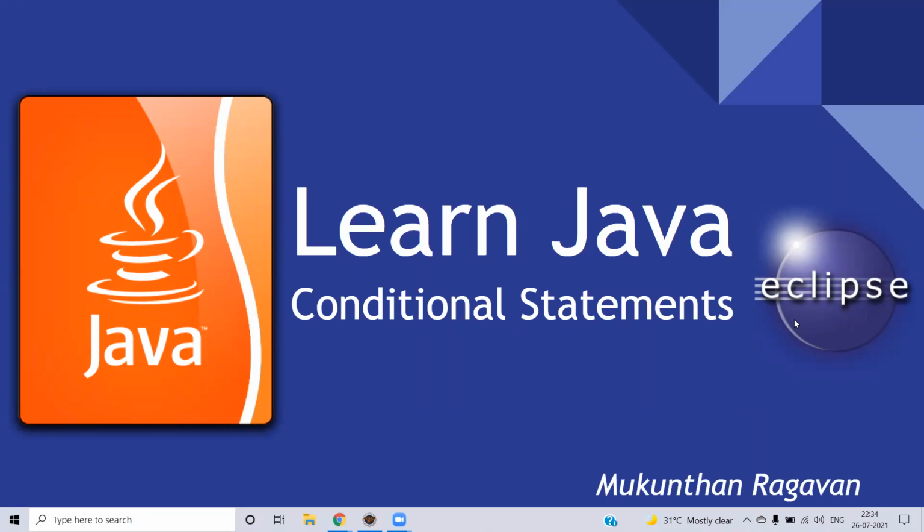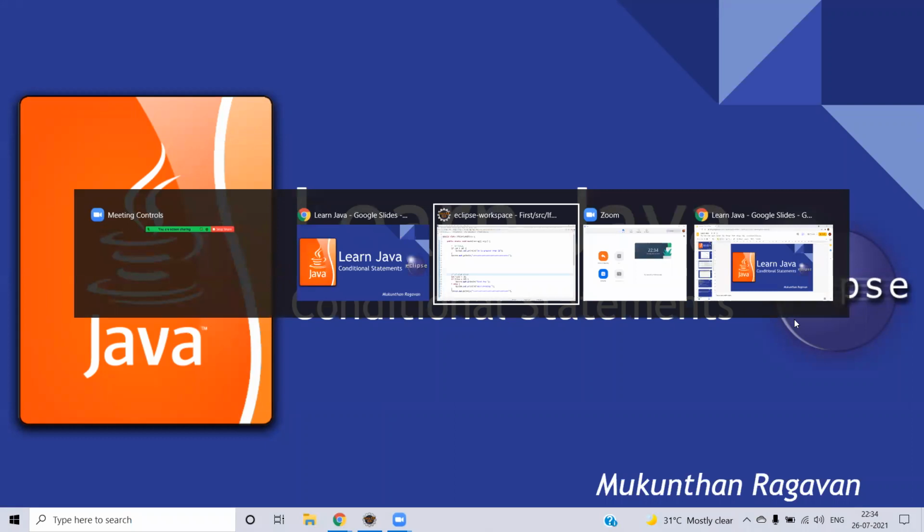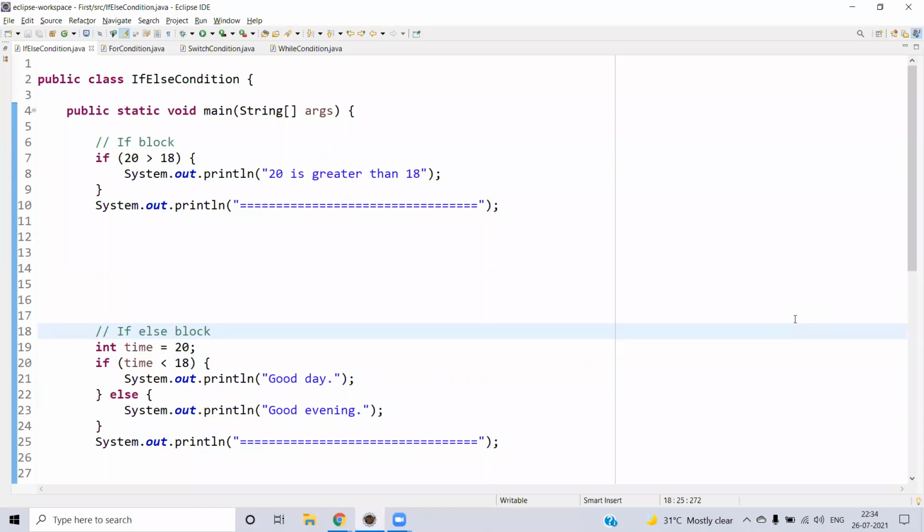In this video we are going to recollect something on conditional statements of Java. In Java, we have very basic conditional statements such as if else, for condition, switch condition, and while condition. We are going to iterate one by one. The first one will be the if else block.